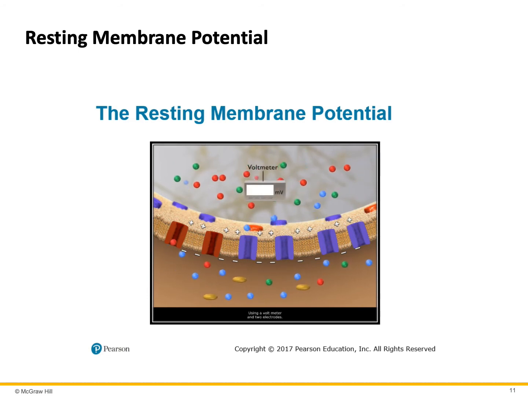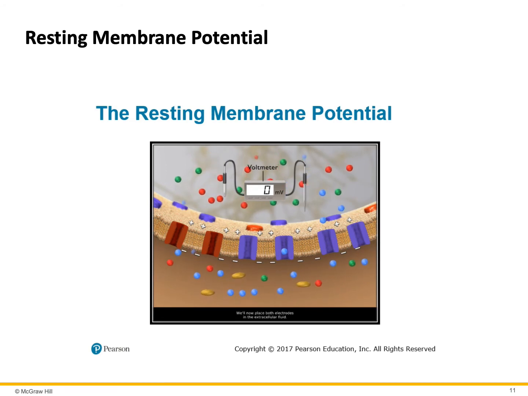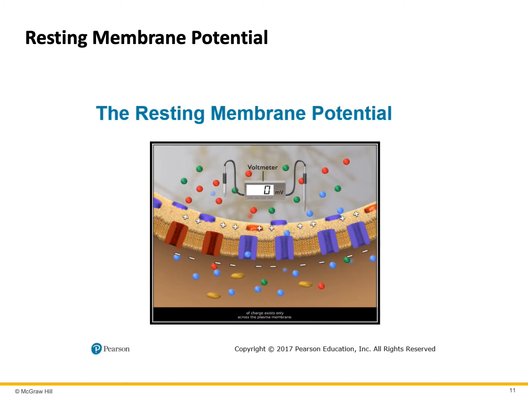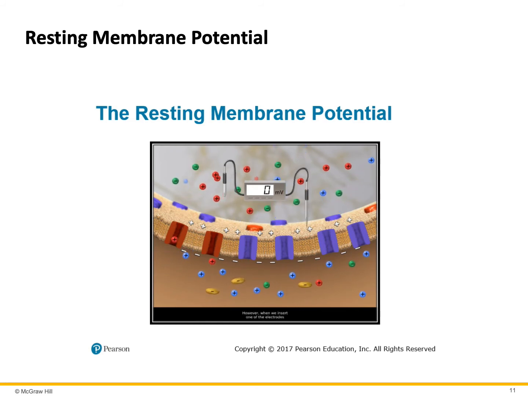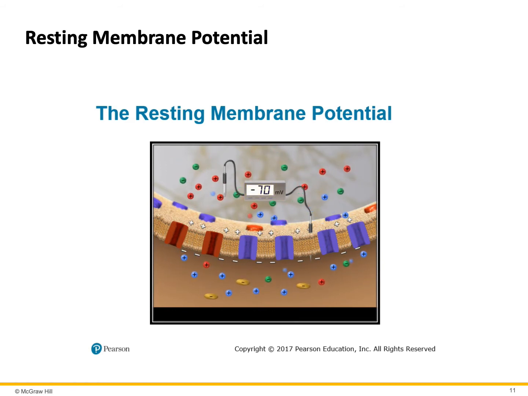two electrodes. We'll now place both electrodes in the extracellular fluid. Note that the voltmeter records 0 voltage. This is because the unequal distribution of charge exists only across the plasma membrane. The intra- and extracellular fluids are otherwise electrically neutral. However, when we insert one of the electrodes into the intracellular fluid, a voltage is recorded. The value of the resting membrane potential varies, but on average it is -70 millivolts.